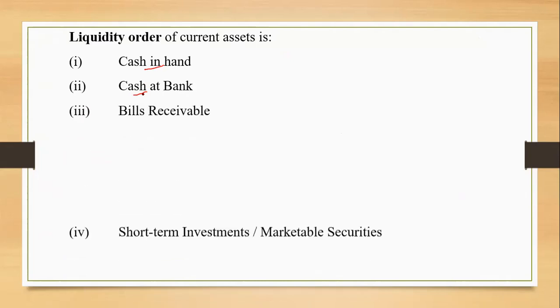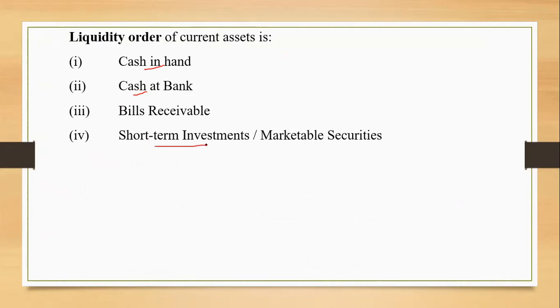After that, it is bills receivable, and then short-term investments in marketable securities. Bills receivable come first because the amount becomes due on a particular date, so we are sure that we are going to receive the amount. We are sure in the sense that the date is known to us. That's why it is before marketable securities in the order of liquidity. Short-term investments in marketable securities are next in turn, and after that we have debtors. Debtors will take their own time to make the payment to us.